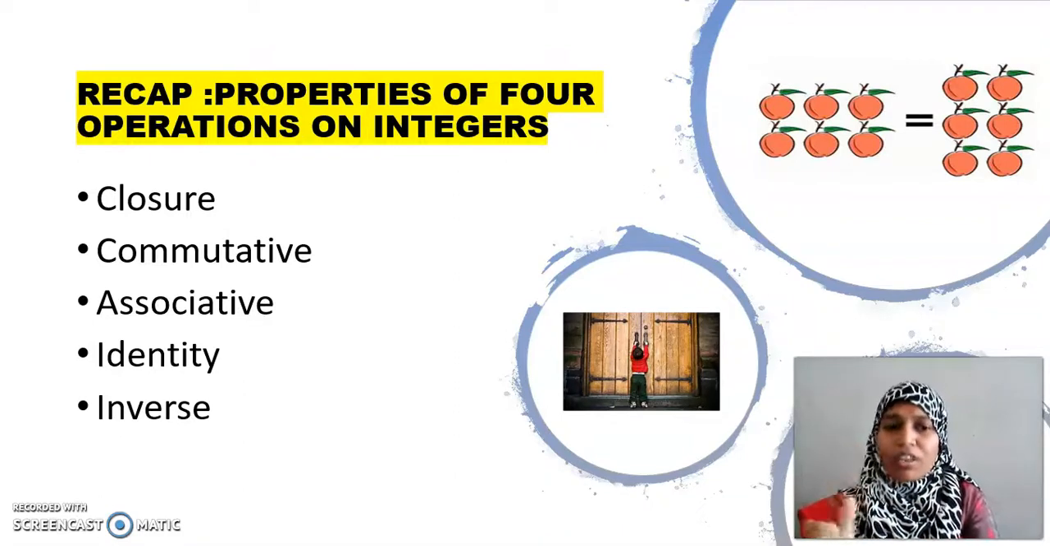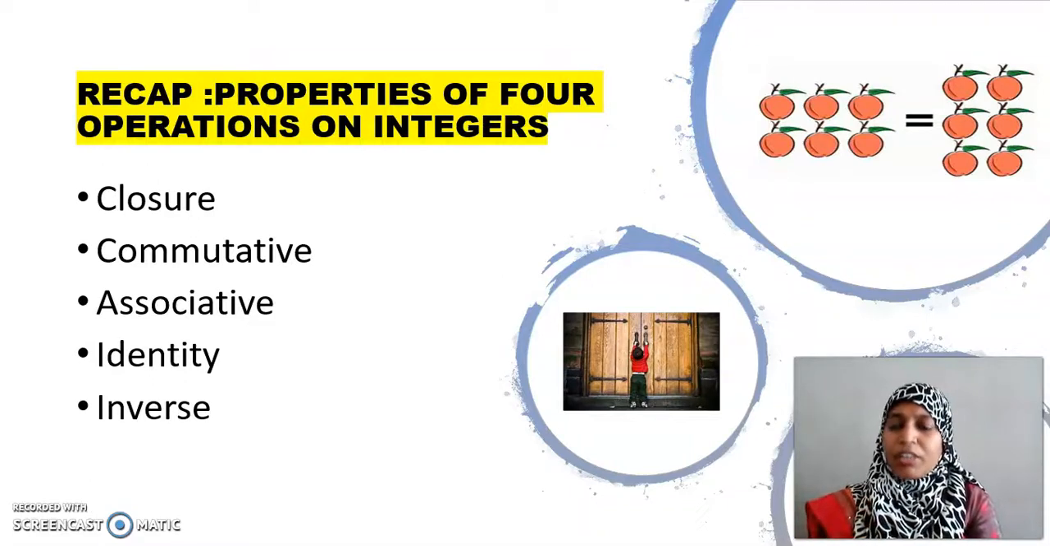For each and every integer you can find an additive inverse, whereas we cannot find a multiplicative inverse because we don't have any fraction numbers in the family of integers. Hope you are clear with these properties.